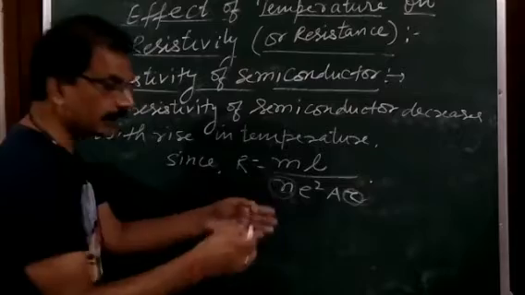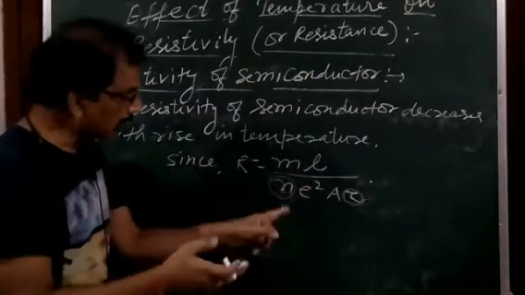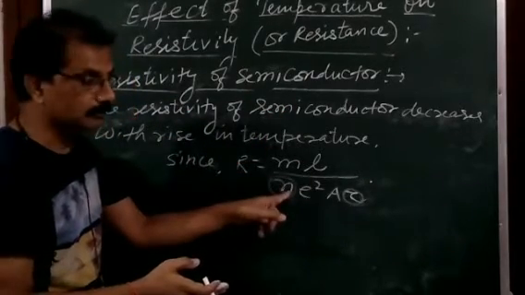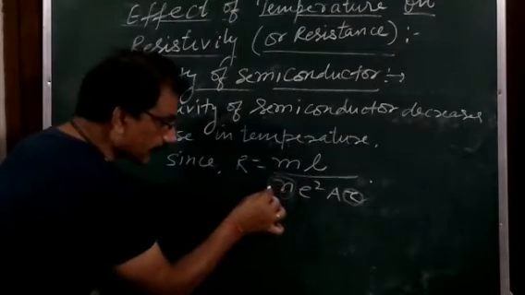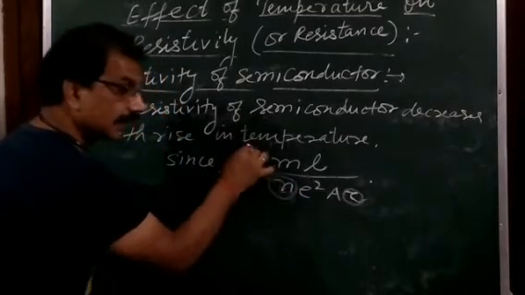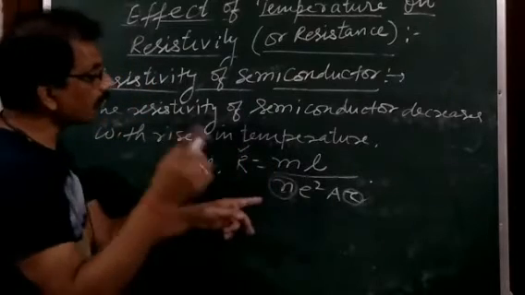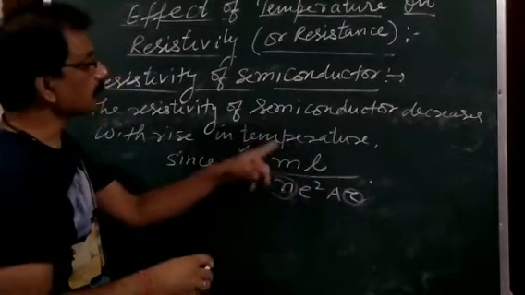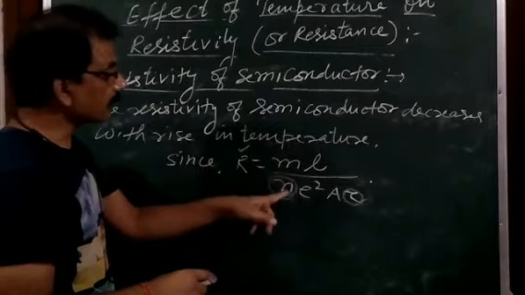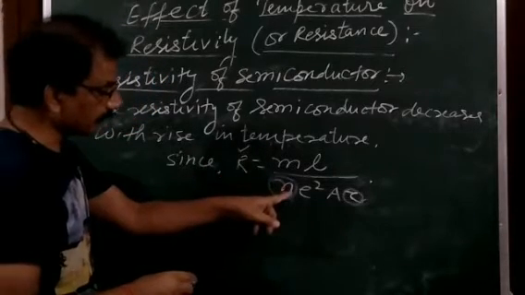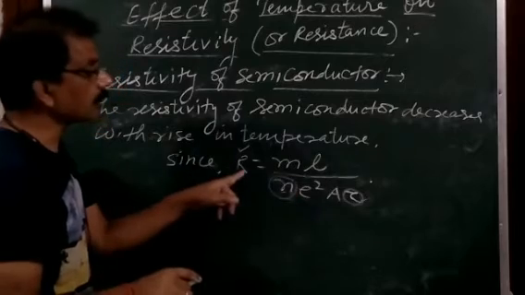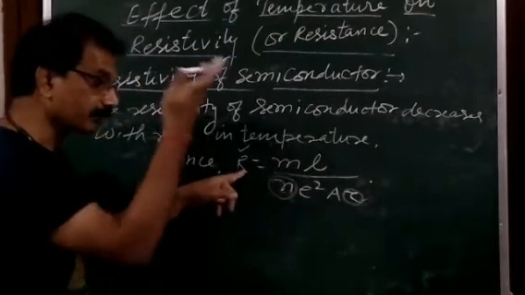So simply we can say on increasing the temperature, the number of free electrons per unit volume increases rapidly, and when n increases rapidly, R decreases. It means on increasing the temperature, the resistivity of the semiconductor decreases, and when the resistivity decreases, its conductivity increases.